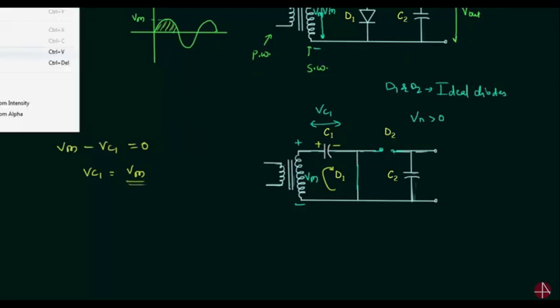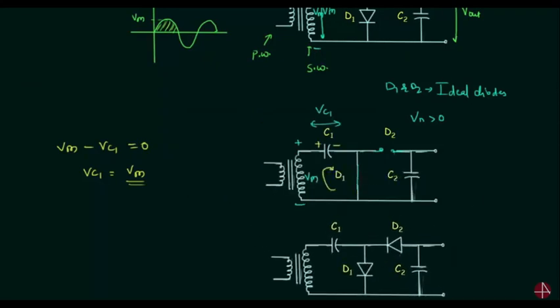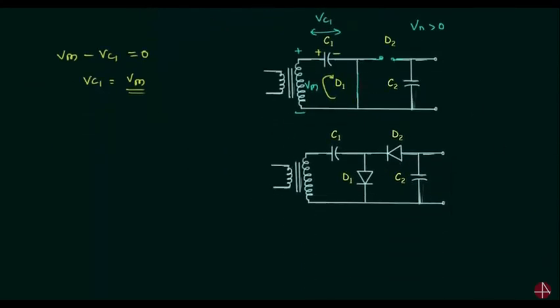Now I will redraw this circuit to analyze the negative half cycle. For the negative half cycle, the voltage across C1 is Vm, and this will be the polarity of the input voltage Vm. You can clearly see diode D2 is forward biased because the N side is connected to the negative terminal, and diode D1 is reverse biased because the P side is connected to the negative terminal and the N side is connected to the positive terminal. So I will remove diode D1 and we have an open circuit here. Diode D2 will offer 0 resistance, so it will be short circuited.